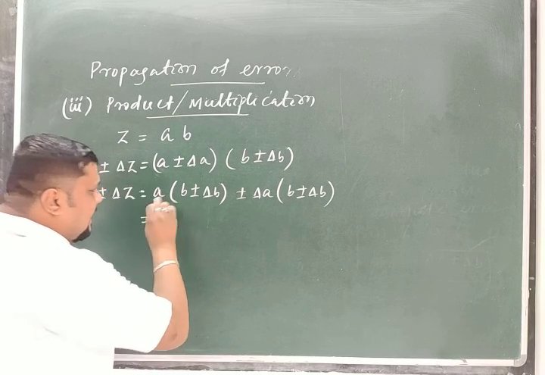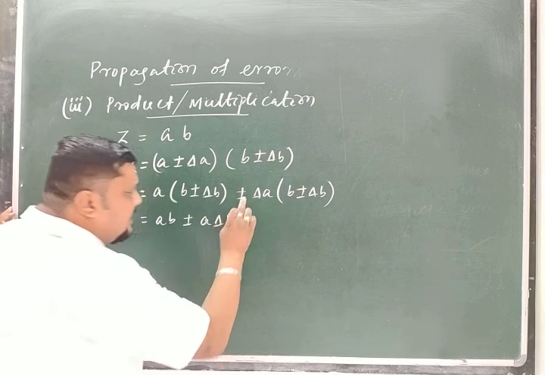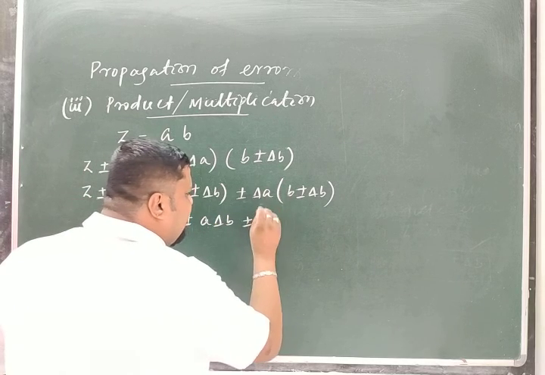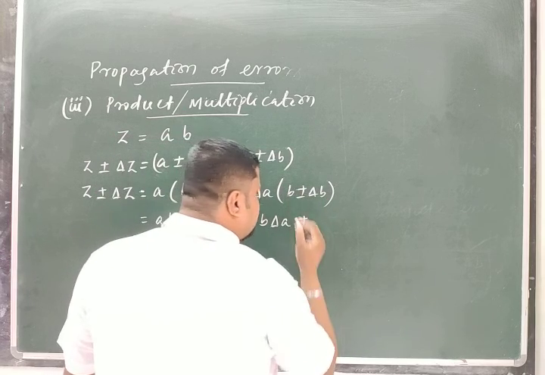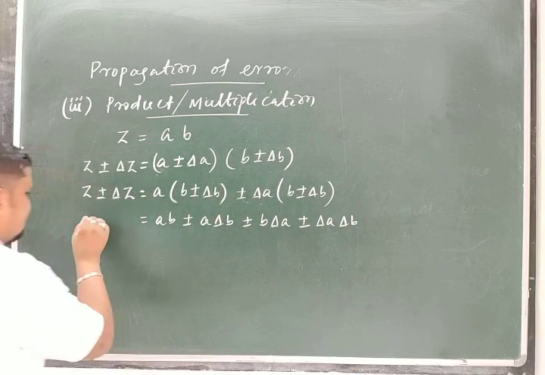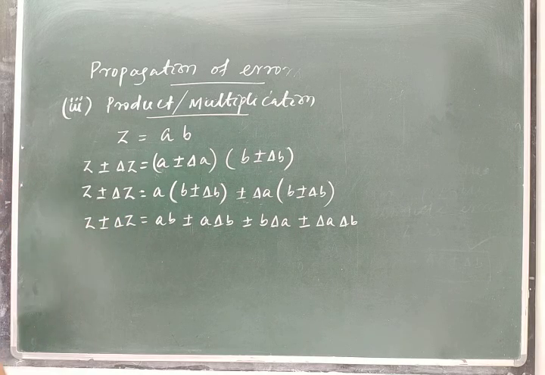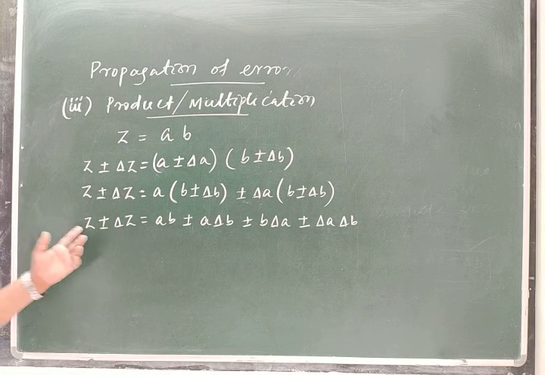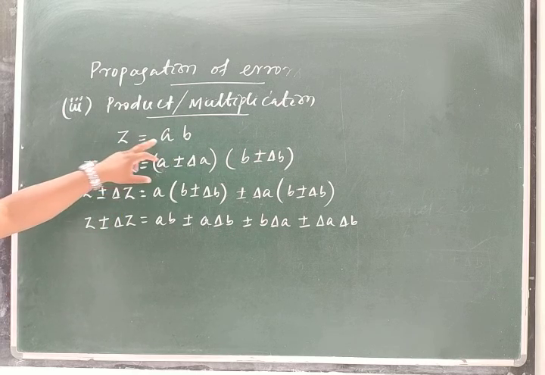A into B, AB, plus or minus A delta B, then plus or minus B delta A, then plus or minus delta A into delta B, and which is equal to Z plus or minus delta Z. Clear?